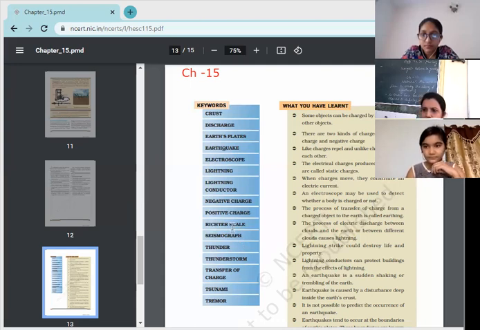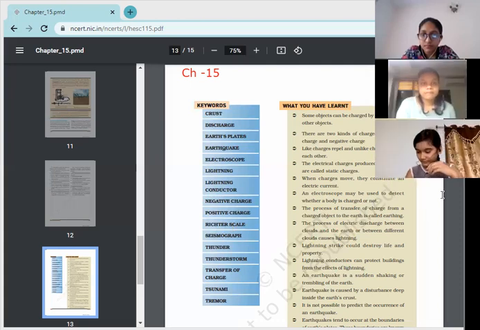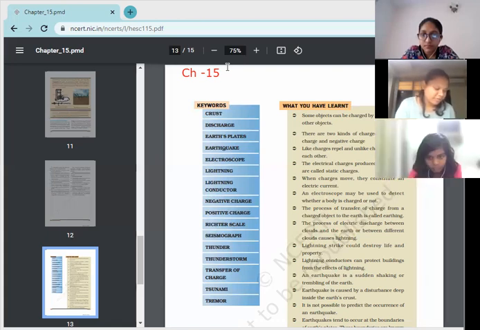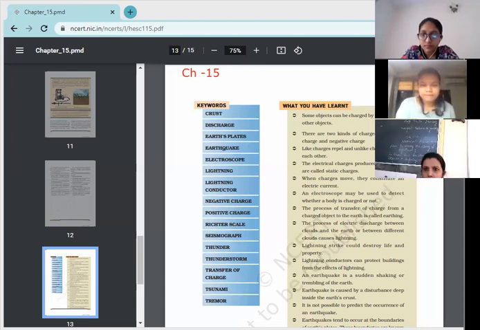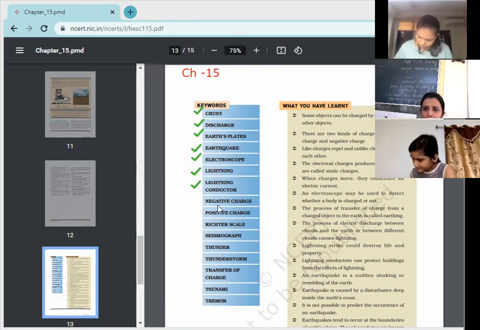Next is lightning conductor. Yes, Anshika Agarwal. It is a device used to protect buildings from the effects of lightning. Page number 190, first line. The definition of electroscope is there. Not electroscope, lightning conductor it is. So got it, everyone? I hope each one of you has lightning conductor.